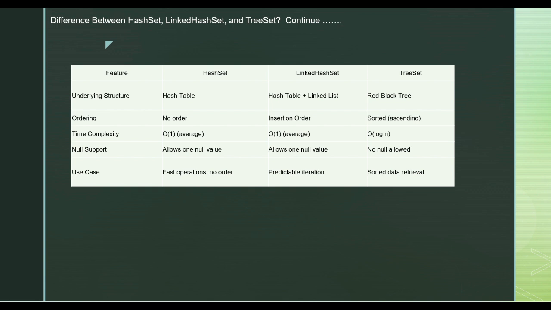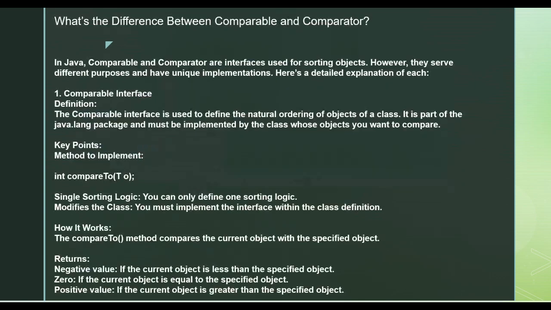Here is the comparison I have done. You will not be allowed to store any null value inside a TreeSet, but HashSet and LinkedHashSet will allow one null value. So this is the comparison.